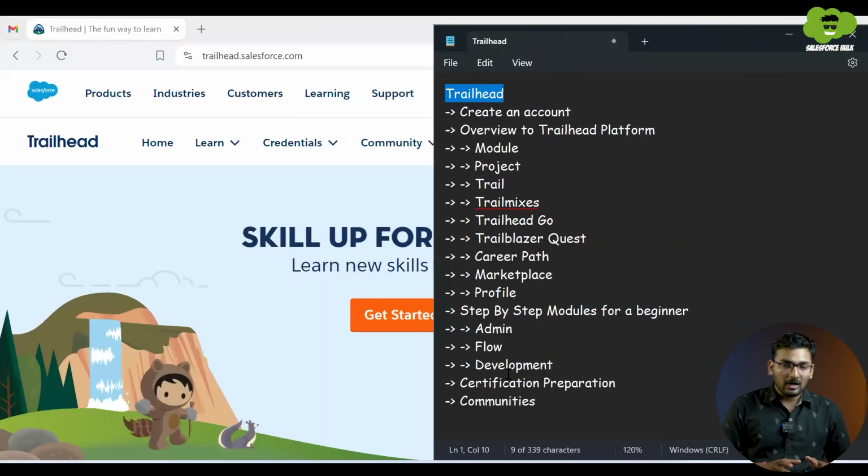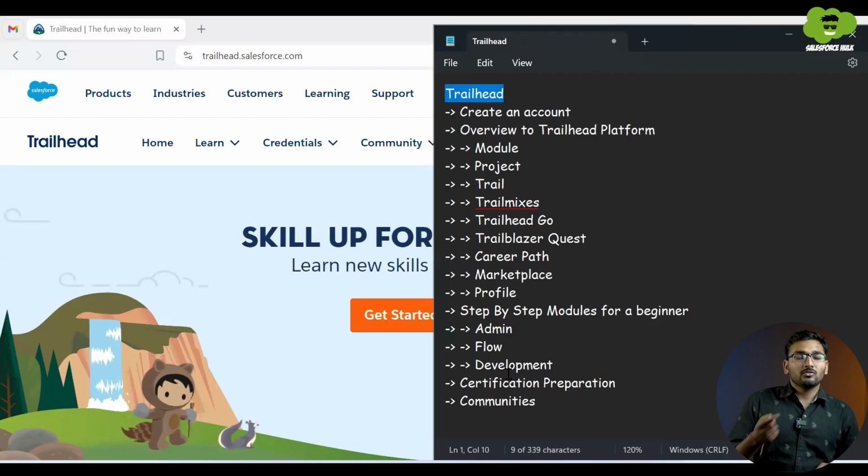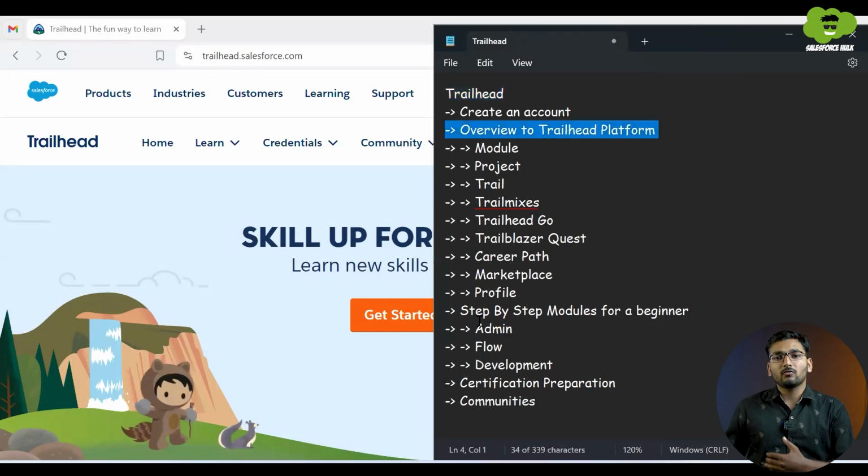Okay, so now we'll be starting to understand this Trailhead platform. First of all, we'll be creating an account on the Trailhead platform, and then we'll be having an overview of it, and we'll be understanding for a beginner what modules one needs to complete in order to learn Salesforce admin or developer or any other modules or topics.